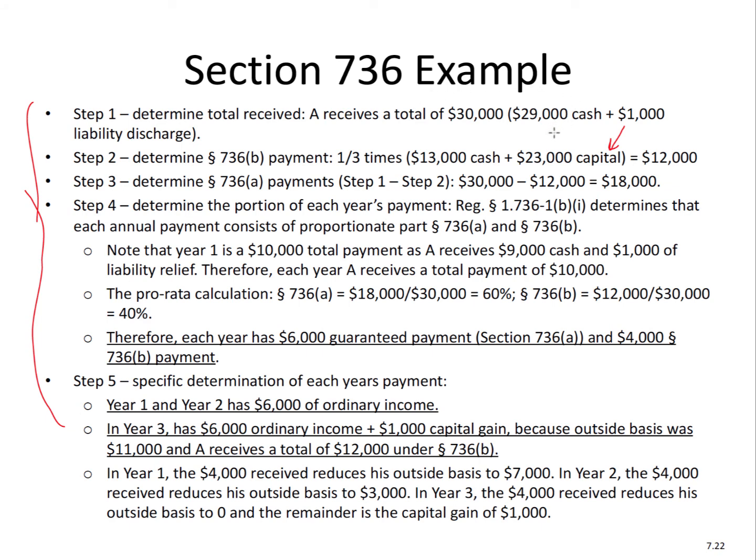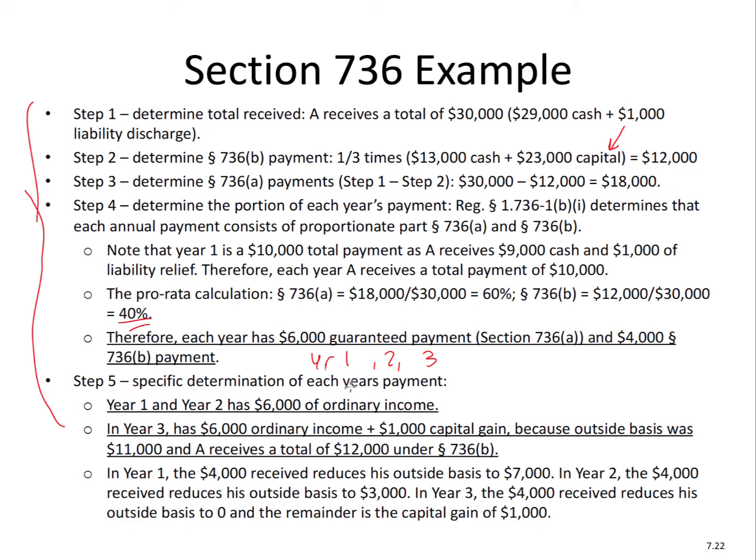So you have that amount. So you have to multiply those amounts for each year. Really, you get the pro rata percentage and you multiply. So each year you have $6,000 of guaranteed payment and $4,000 of 736B payment. So you have 3 years, year 1, year 2, and year 3. So each year you have $6,000, $4,000, $6,000, $4,000, $6,000, $4,000.